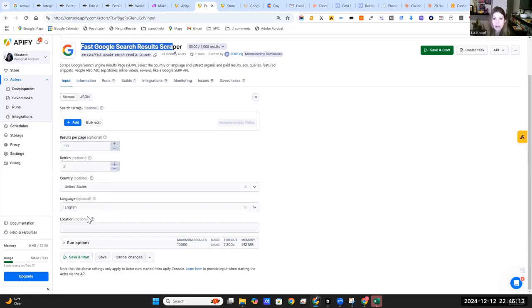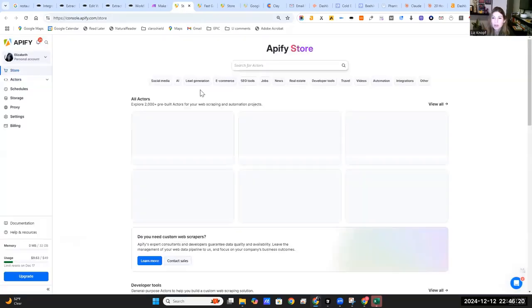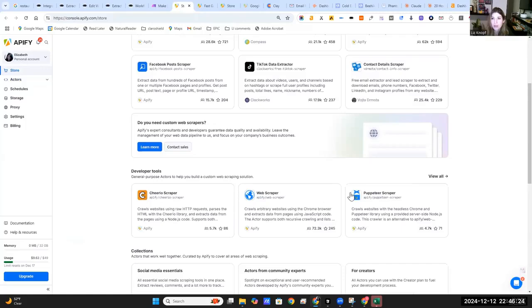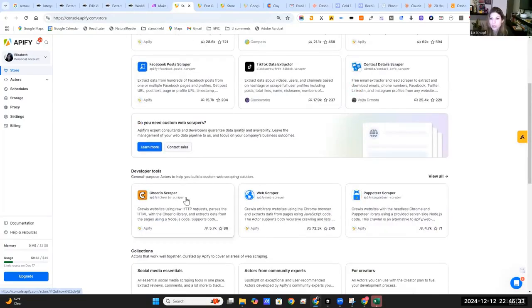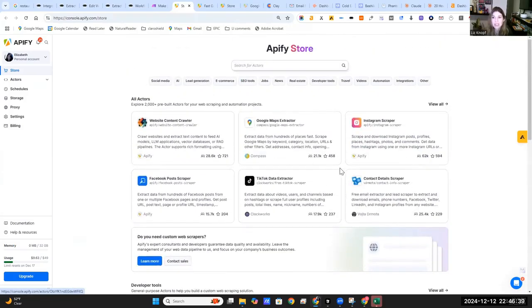So here they both have, you want to look through what all the data inputs are because not all of them are the same. Just going back up a sec, here's the store. You can scrape anything. They have a bunch of stuff. And if they don't have a standard thing that you want to scrape, like if you're not looking to scrape one of the standard platforms, there are other tools like Cheerio, Puppeteer I've used. These are all web scraping tools that can scrape other types of websites that are not standard necessarily. There's like a scraper for everything.